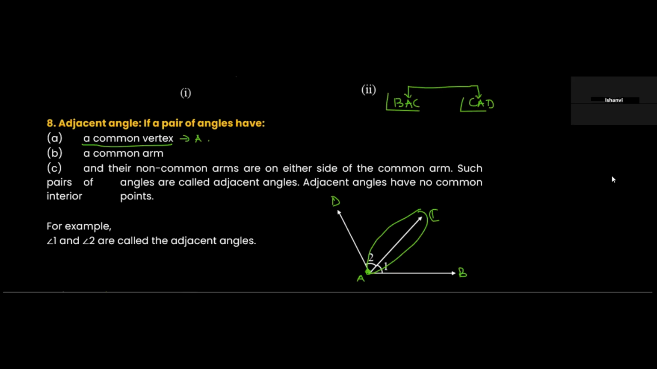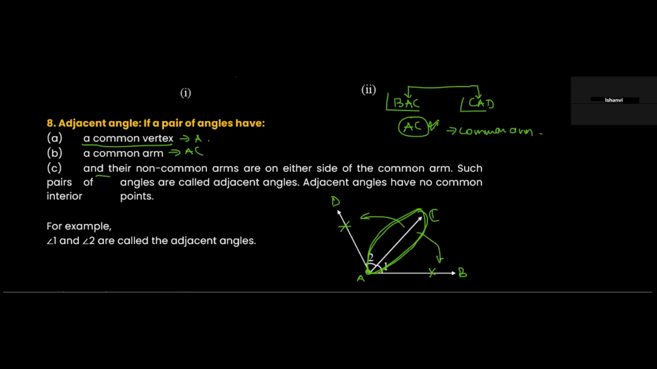Okay. And what will the common arm be here? This will be AC. This will be the common arm. So the common arm is AC. This is the arm of angle BAC and this is the arm of angle CAD. So AC will become a common arm. And their non-common arms are on either side. So this is a non-common arm, and this is a non-common arm. They are on either side of the common arm.